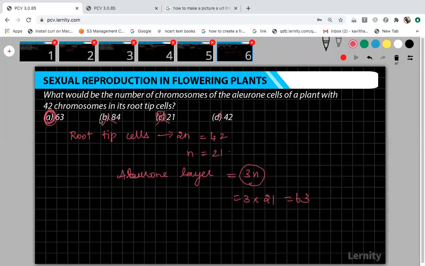Got it? How did this 63 come? You know the role of the aleurone layer, right? The aleurone layer is triploid and it preserves the nourishment of the growing embryo. So the chromosome number in the aleurone layer will always be triploid in nature. n is 21, so 3 into 21, the answer is 63.